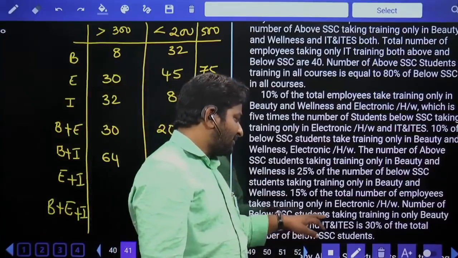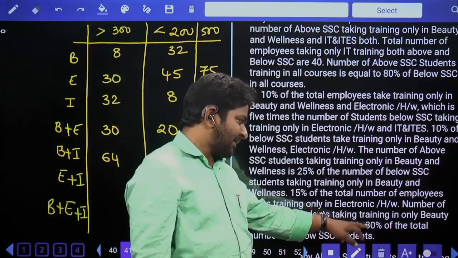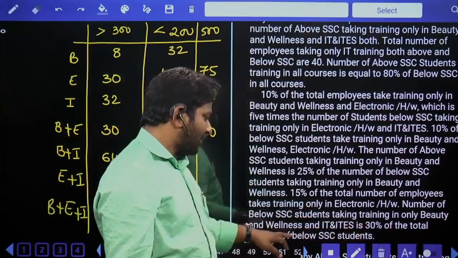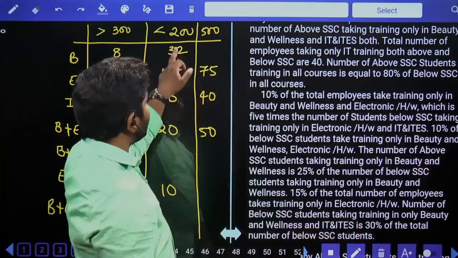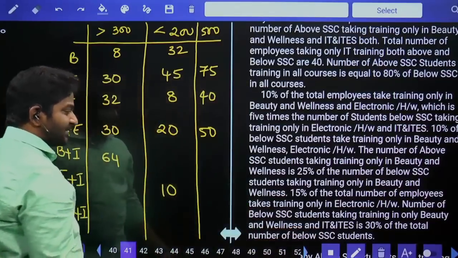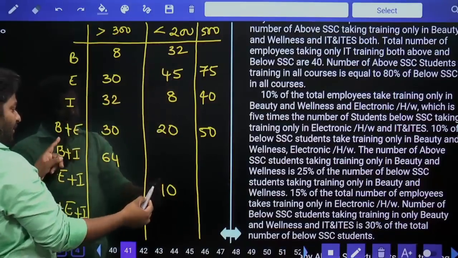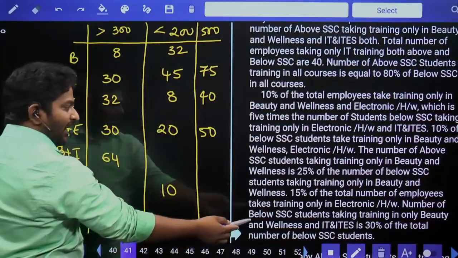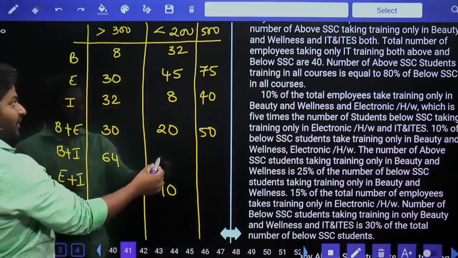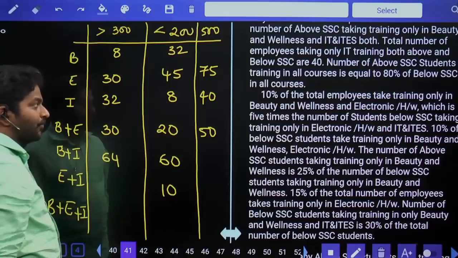Number of below SSC students taking training in only beauty wellness and IT IES is 30% of total number of below SSC students. 30% of this number is 60. They belong to beauty wellness and IT IES, that is below SSC. Below SSC, beauty wellness and IT IES, this one, that is 30% of this number, which is equal to 60.